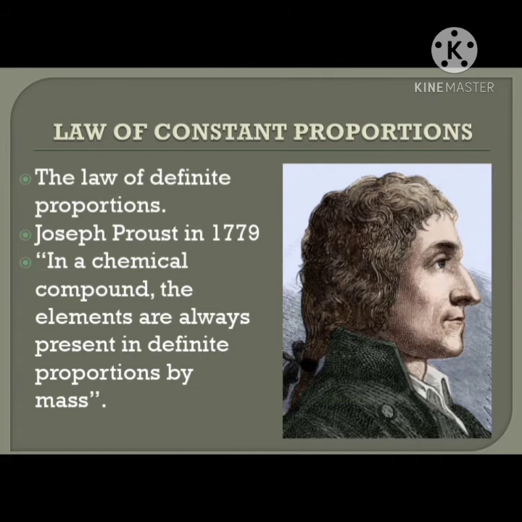Similarly, in ammonia, nitrogen and hydrogen are always present in the ratio of 14:3 by mass, whatever the method or source from which it has been obtained. So this led to the law of constant proportions, also known as the law of definite proportions or fixed proportions. It states that in a chemical substance, the elements are always present in a definite proportion by mass. A compound is a group of elements, always present in the same proportions.